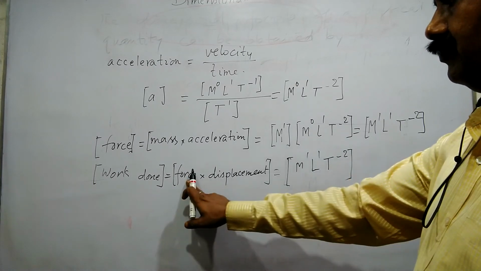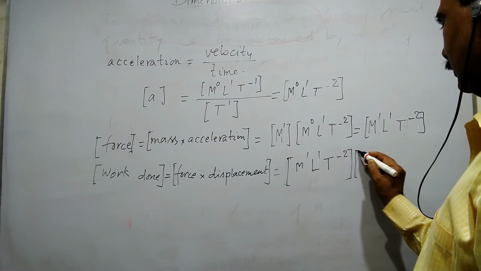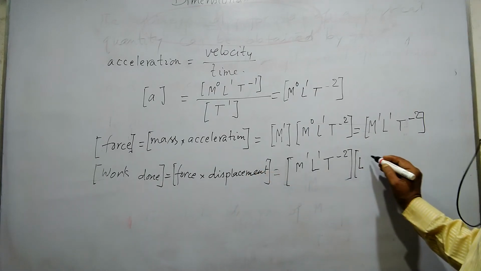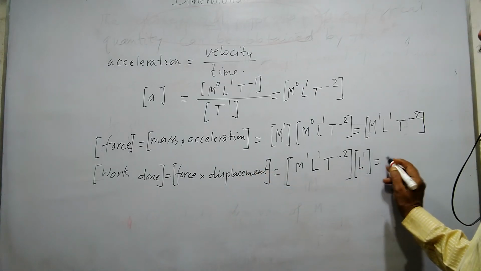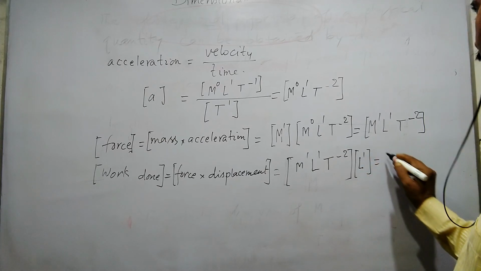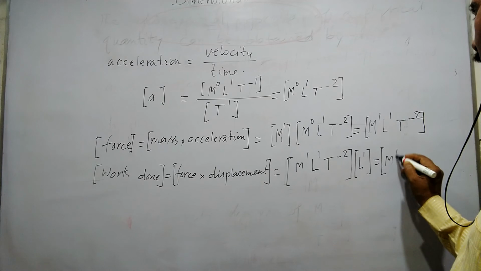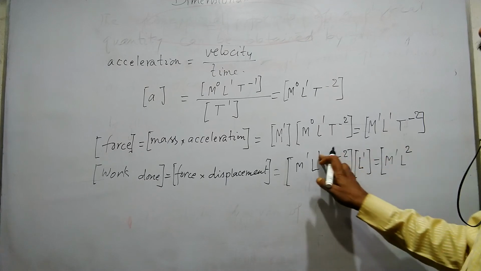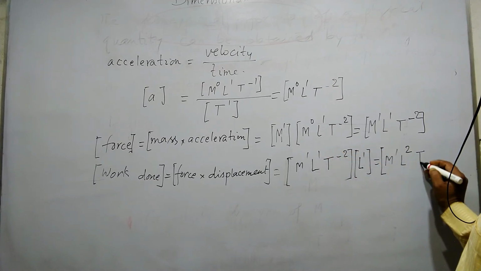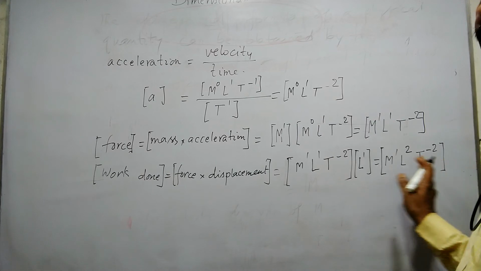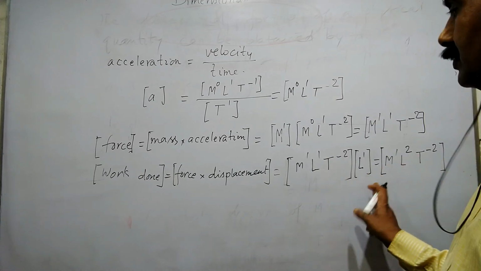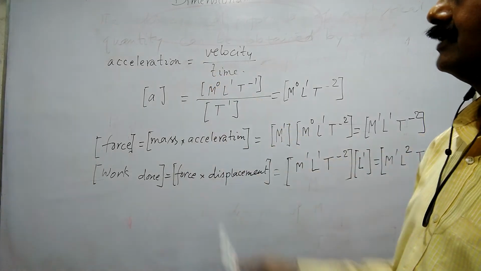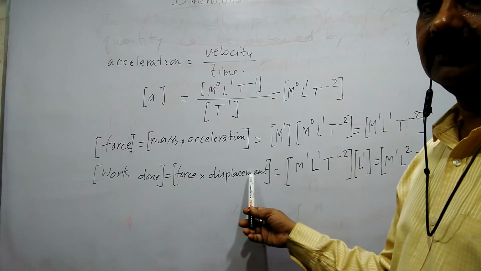For displacement, it is in terms of length, with power 1. Then this is M to the power 1, L to the power 1 plus 1, that is L to the power 2, and T to the power minus 2. These are the dimensions of some derived quantities like acceleration, force, work done. Okay.